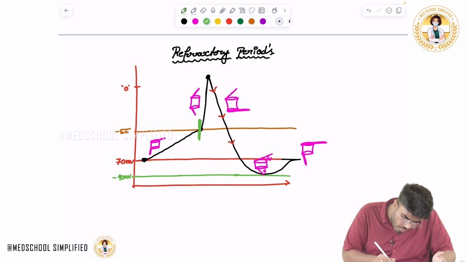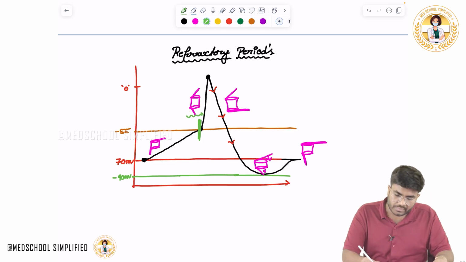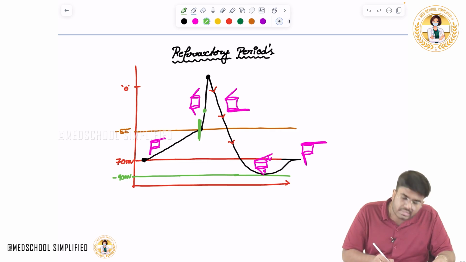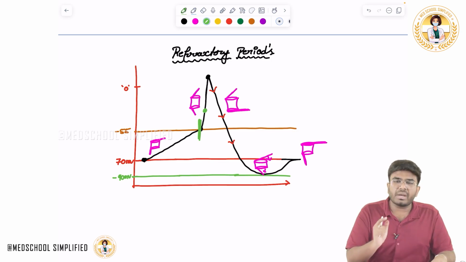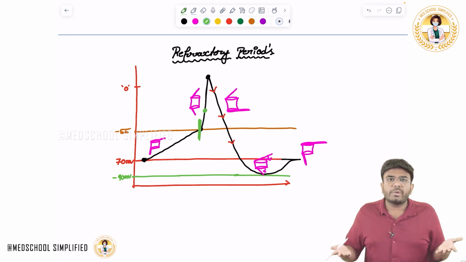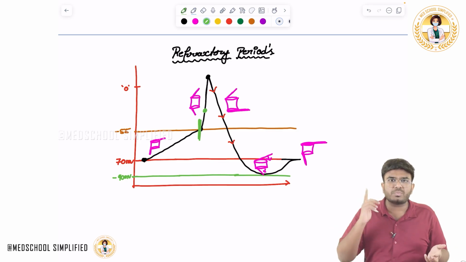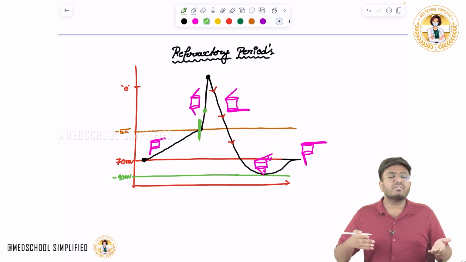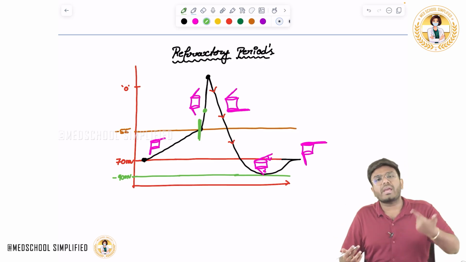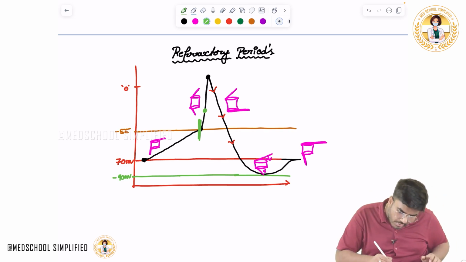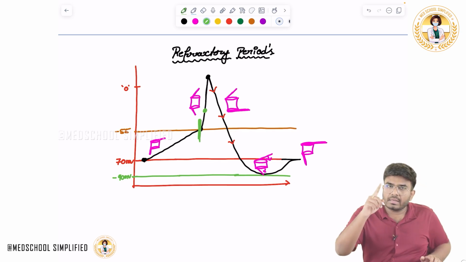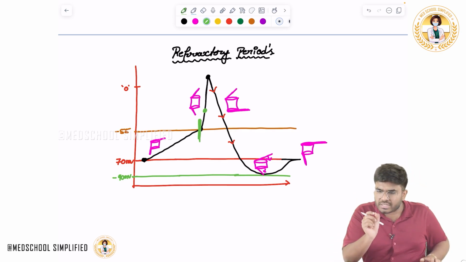So even if you give one more stimulus to that part of the membrane during the depolarization time, do you think it can generate one more action potential now? No, it's not possible, because all the voltage gated sodium channels responsible for the depolarization are already open. If all the channels are open, how is it possible to generate one more action potential or one more depolarization? Not possible. The entire depolarization takes some time.